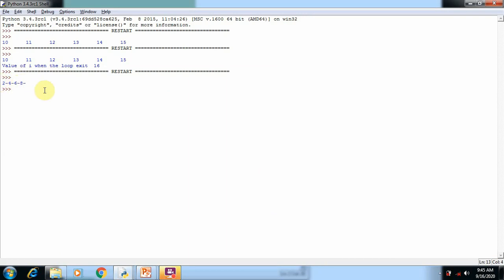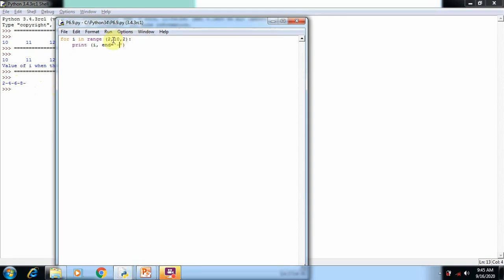So this is the simple for loop statement with the range value. Here we are using 3 range values: 2, that is the start value, 10 the stop value, and 2 is the increment value. So I hope you understand this program. Now we are going to use many programs to understand this for loop.